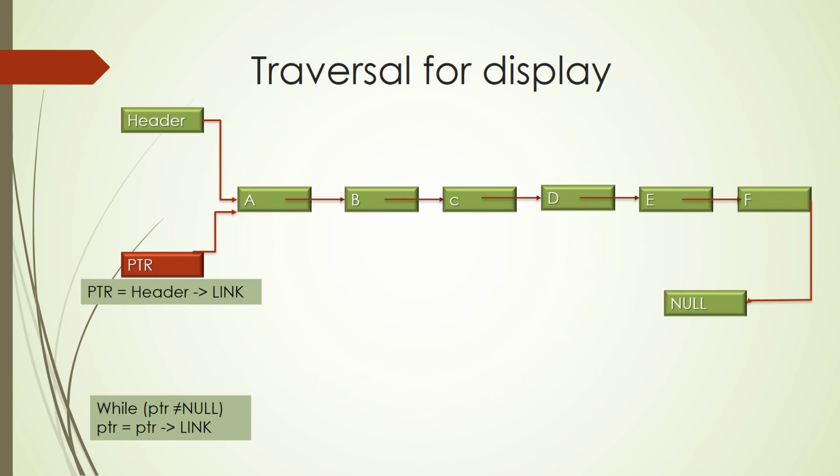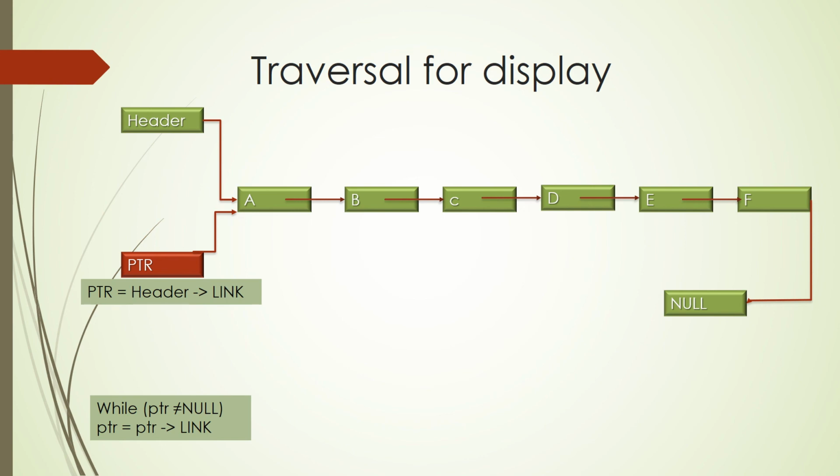Here you have an assumption that there is a specific header node, which has a link field storing the address of the first node. So both header and PTR are now pointing to the first node.